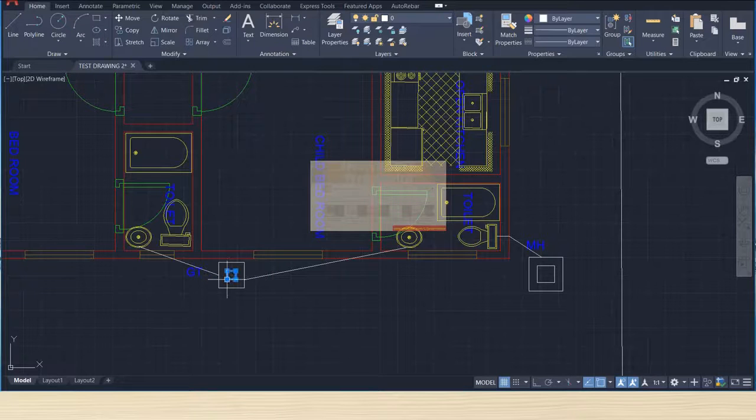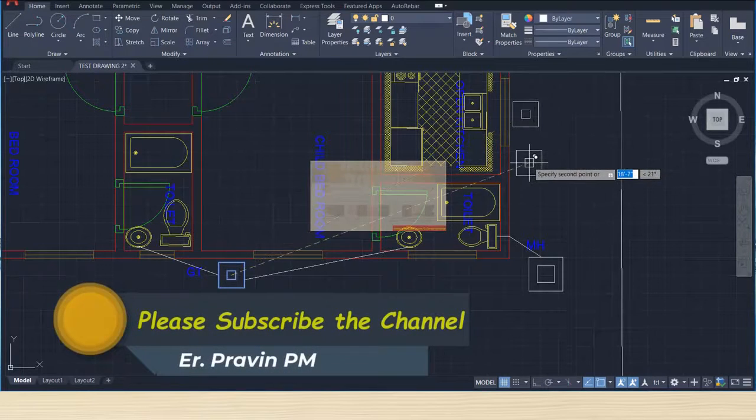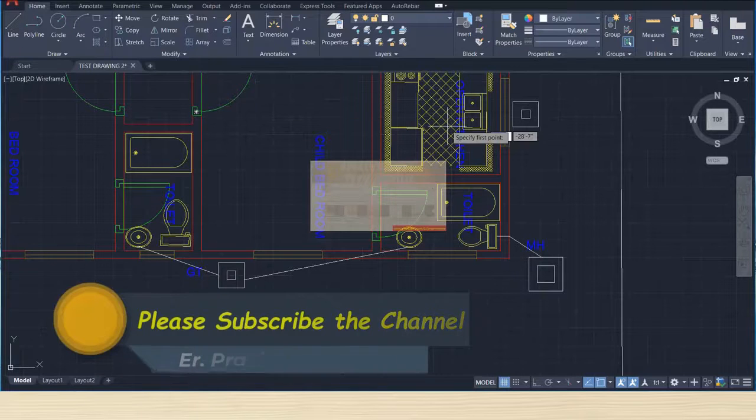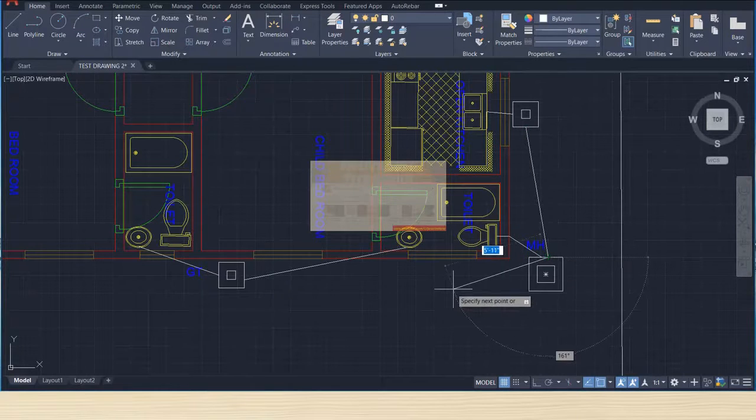So we'll copy this, just copy, and keep it here. Then we'll connect this kitchen sink to this GT, and then we'll connect this main drainage line to this manhole.